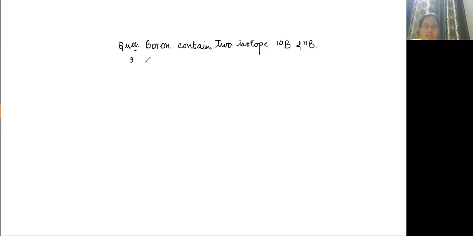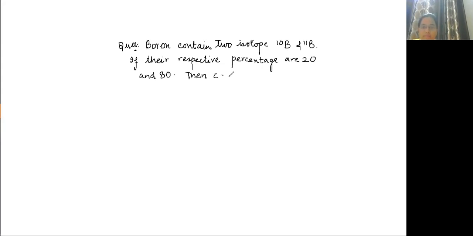If their respective percentages are 20 and 80, then calculate AAM.